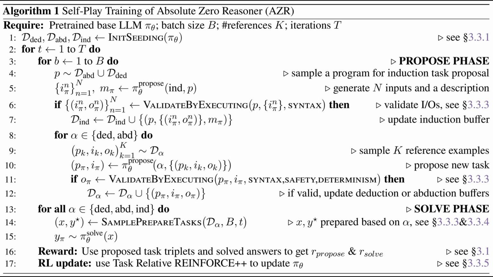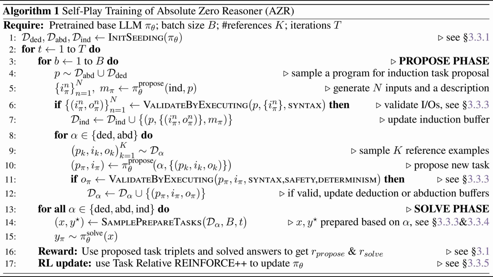Then it goes into a big loop. Inside this loop, there's a propose phase where the model generates new tasks of those types we talked about: deduction, abduction, and induction. These tasks are then validated by executing them, checking for things like syntax, safety, and making sure they give consistent results. If a task is valid, it's added to a buffer.